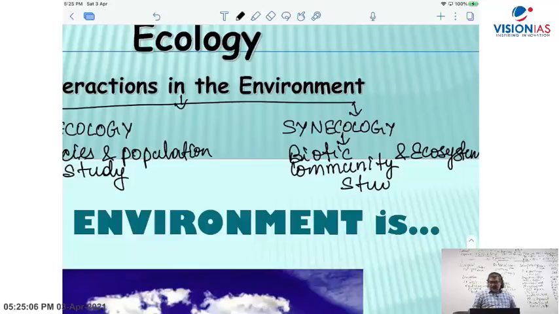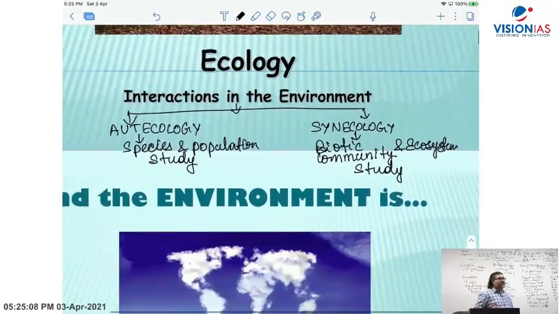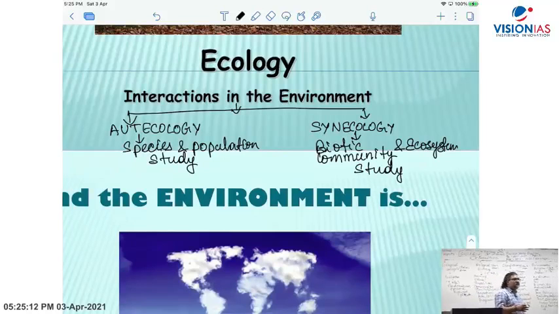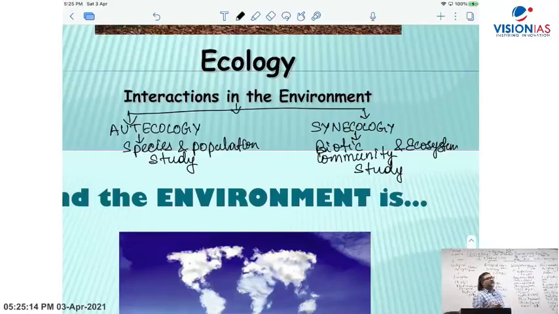So what is synecology? Synecology focuses on biological communities, communities of plants and animals and even microorganisms, from the ecological system point of view. Whereas autecology studies from the point of species, population and their interactions.